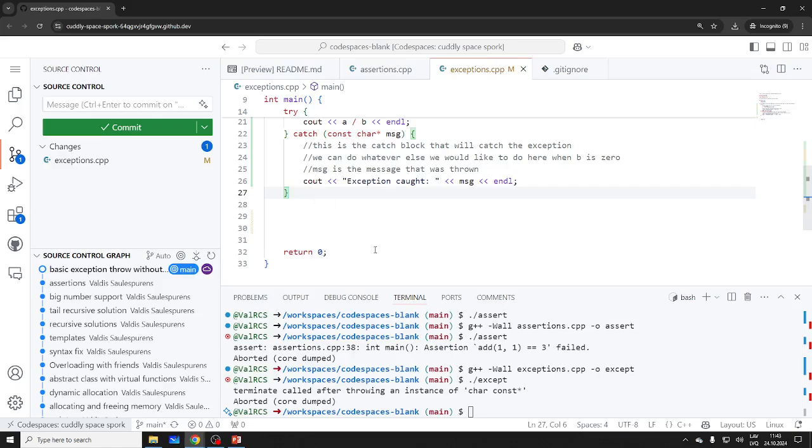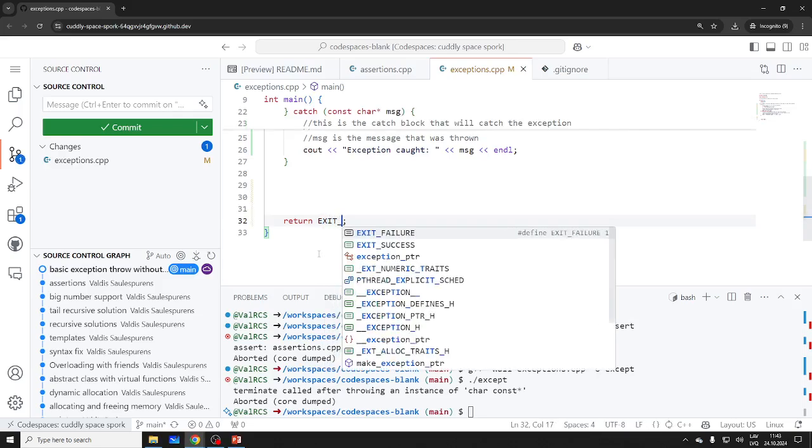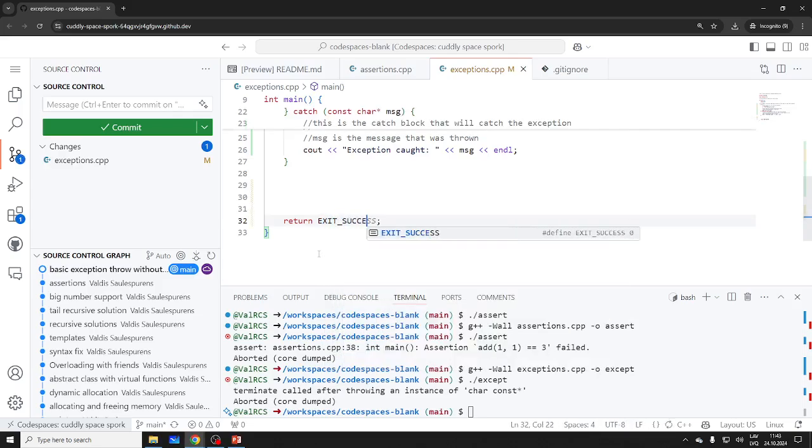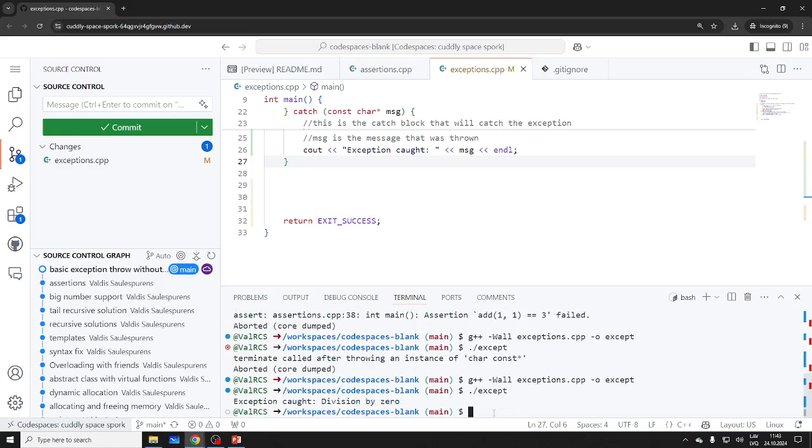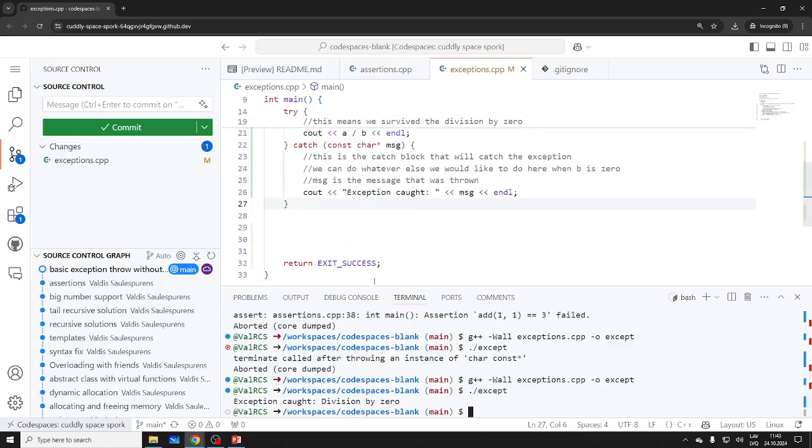Success, right? Exit success. I like that better. It's still the same 0, it just looks better. All right, let's see if this compiles. Compiles, and now let's run it. Yeah, so we caught it. We caught the exception, division by 0.